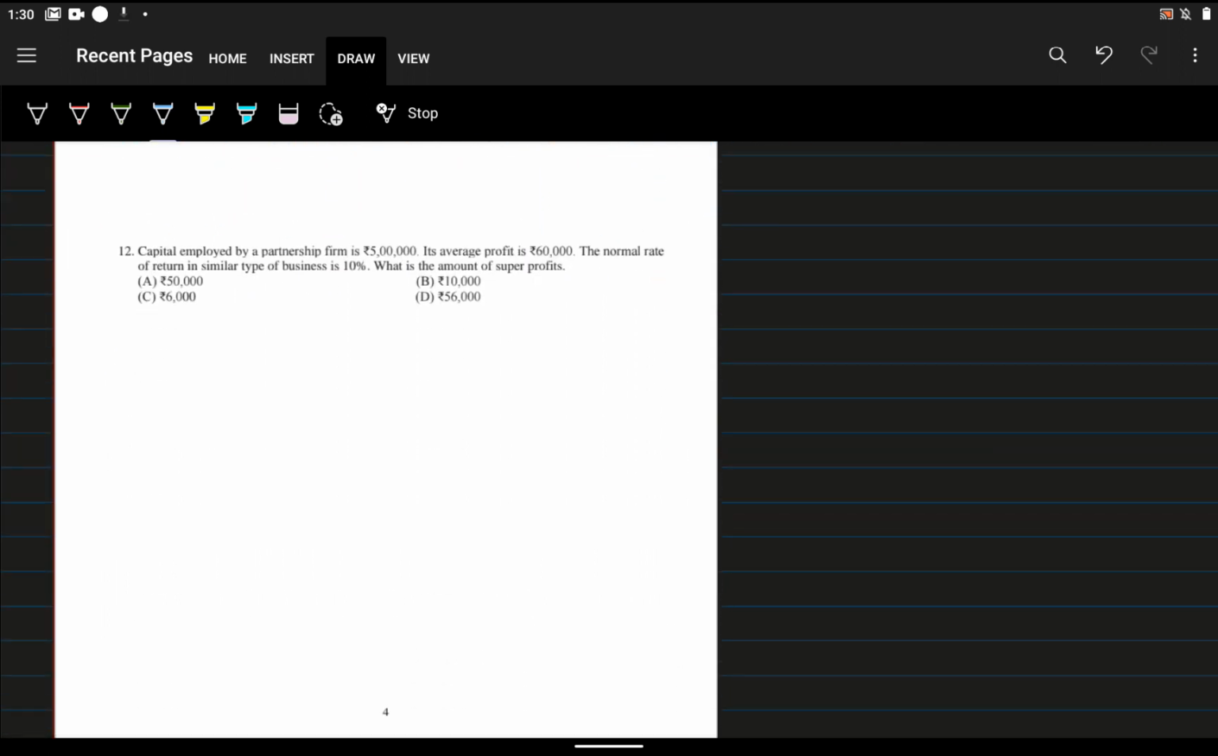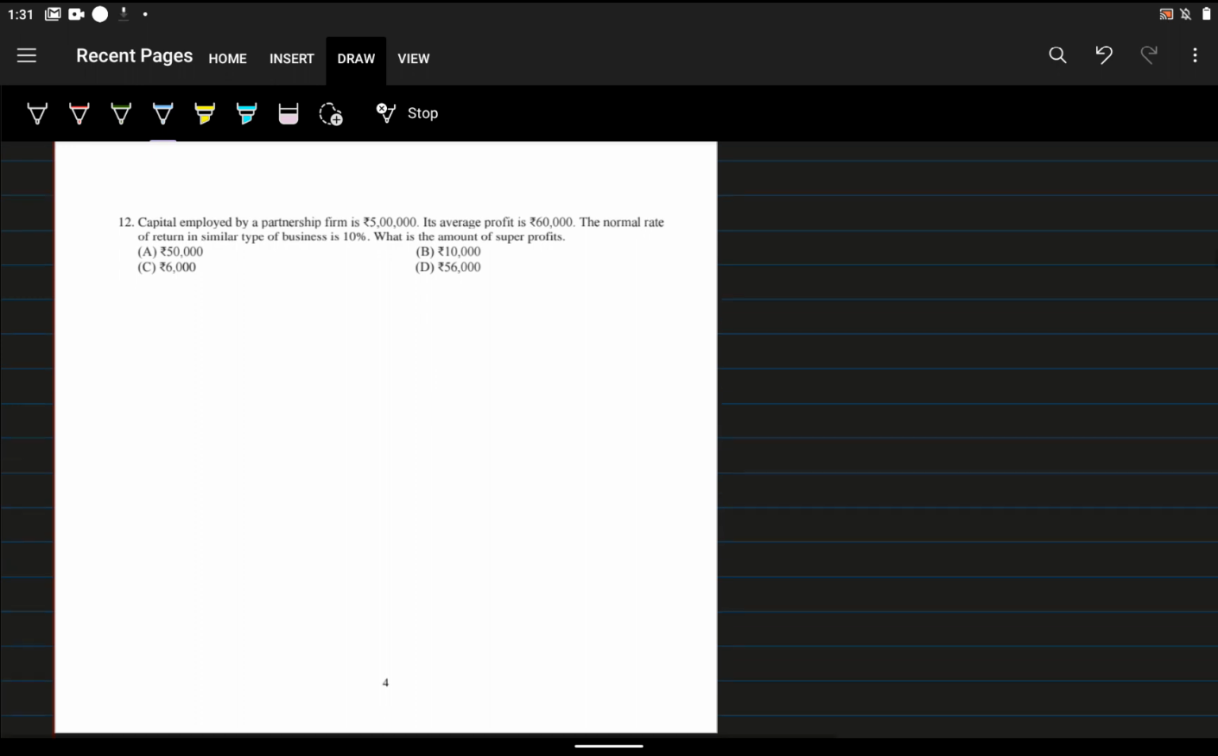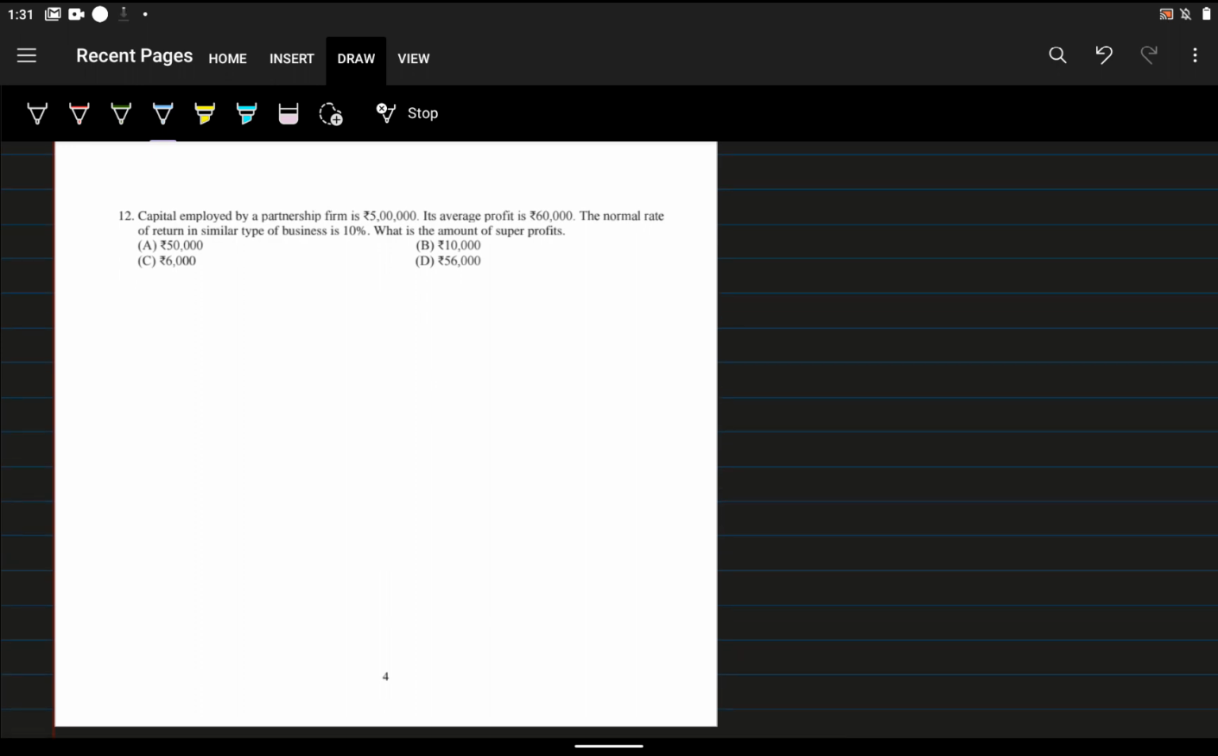Now the 12th one. Capital employed by a partnership firm is 5 lakh. Its average profit is 60,000. The normal rate of return of similar type of business is 10%. What is the amount of super profit? We already studied how to calculate super profit. There is an equation for finding super profit.